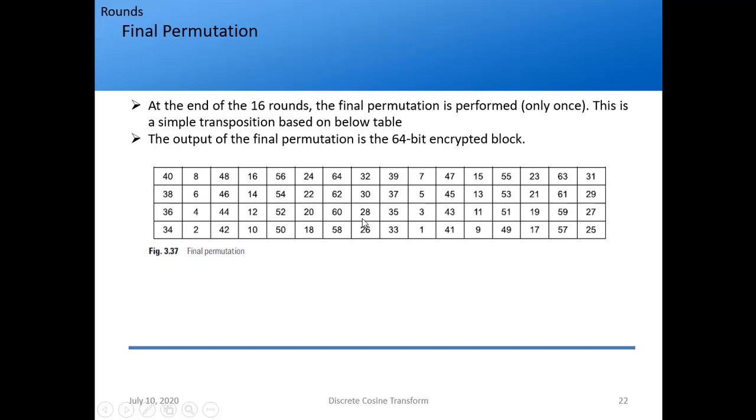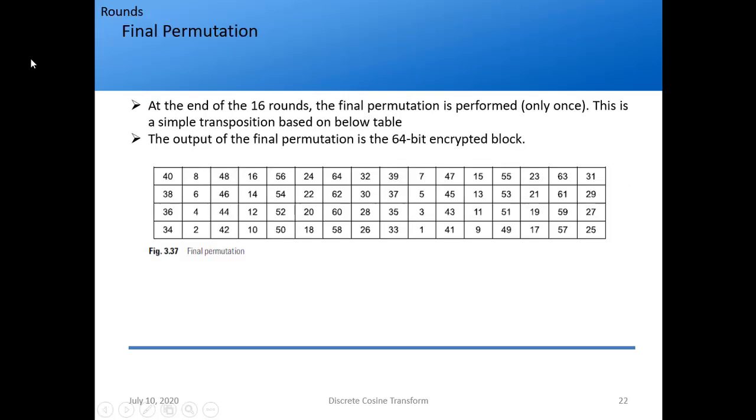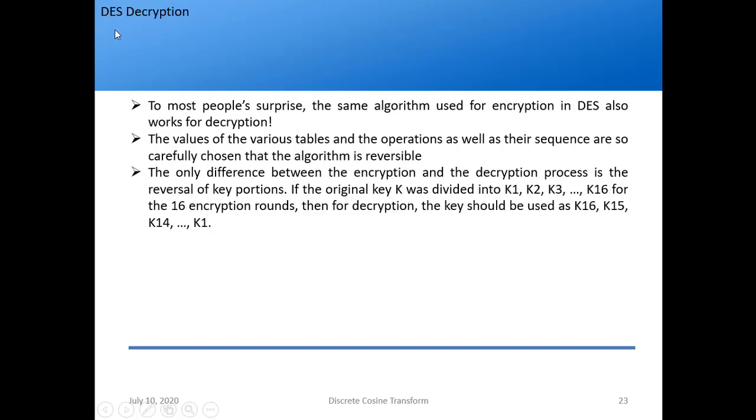So this is the final permutation table which is used for the final step. Again, you don't have to memorize it. Next, once we have encrypted it, from the 64-bit plain text we have got the 64-bit encrypted text, right? So the obvious next question is how to decrypt it.